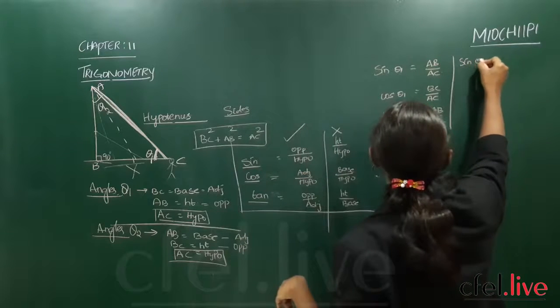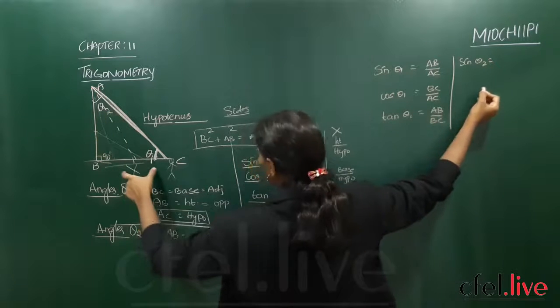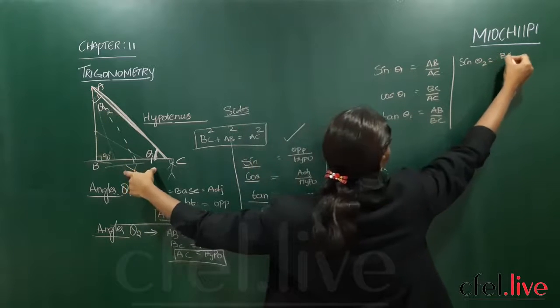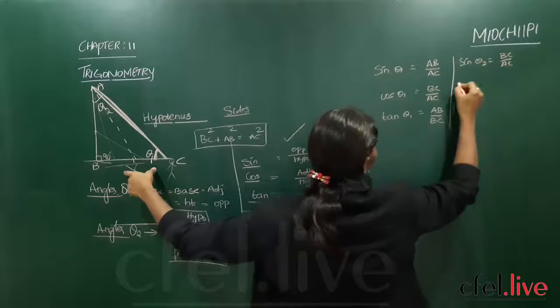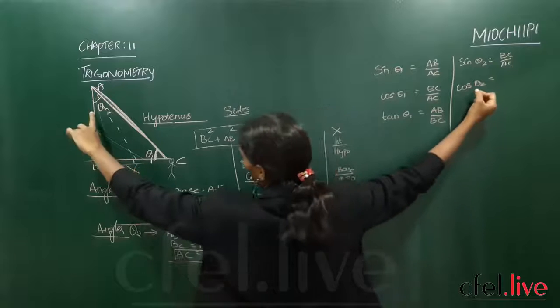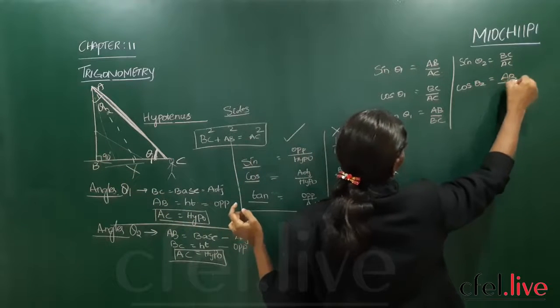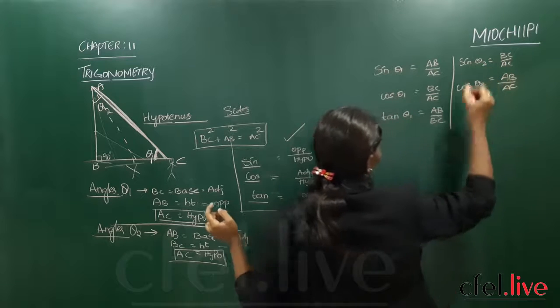Now if I talk according to theta 2, so sin theta 2. I am standing here now, so this is my opposite. Opposite by hypotenuse. Cos theta 2: adjacent by hypotenuse. So AB by AC.